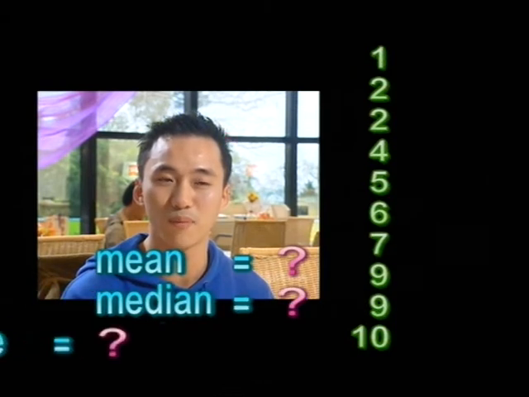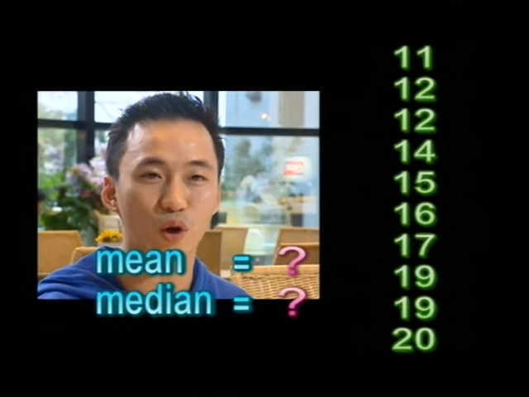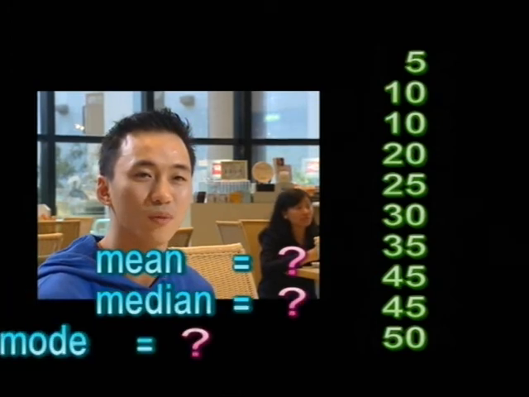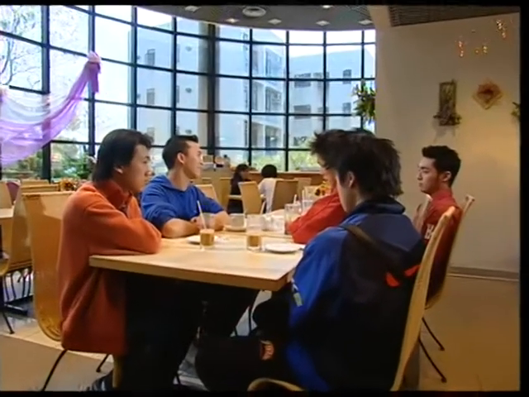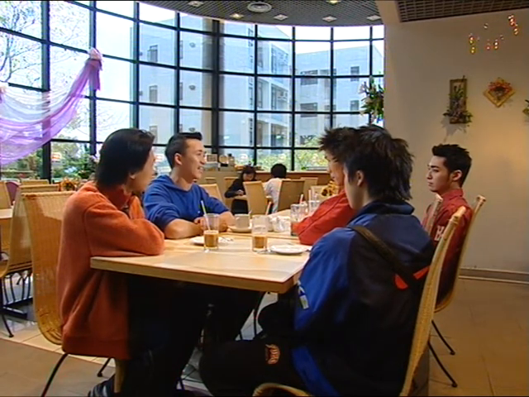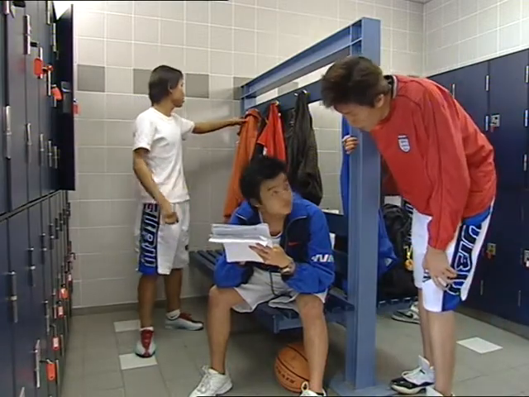Given this set of data, 1, 2, 2, 4, 5, 6, 7, 9, 9, 10, can you calculate the mean, the median, and the mode? Let's try it. Also, if each item of data is increased by 10, calculate the mean, the median, and the mode. It's not too hard. What if we multiply each one by 5? Can you calculate the mean, the median, and the mode? Good luck, everyone. I hope you all noticed how the measures of central tendency change with the changes in the data. Hey, it's time we started practicing.